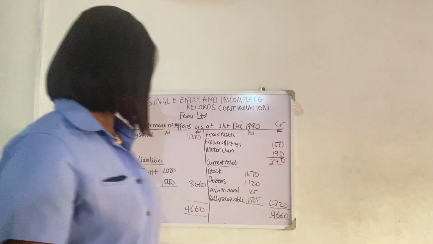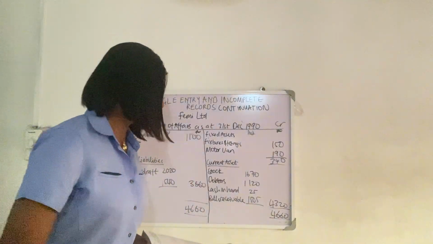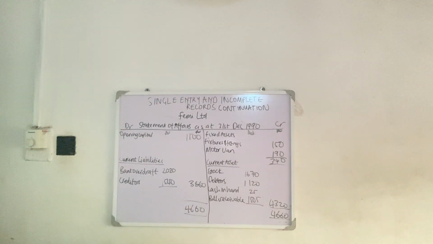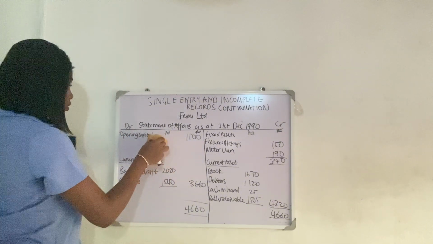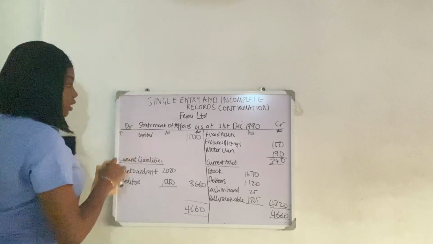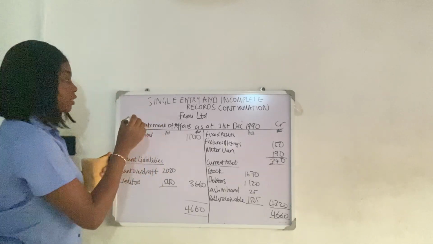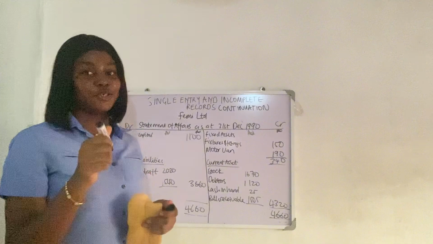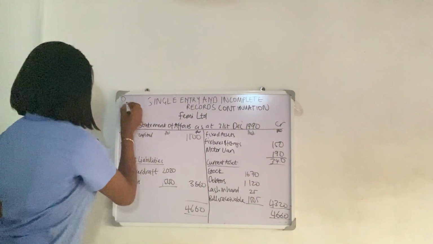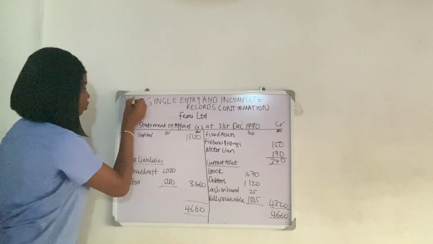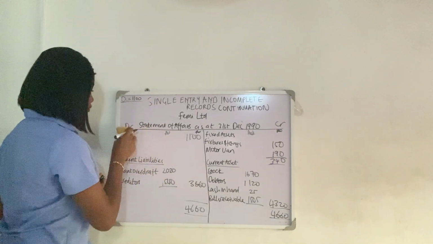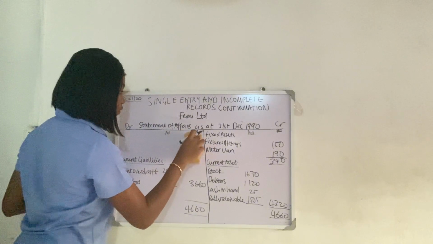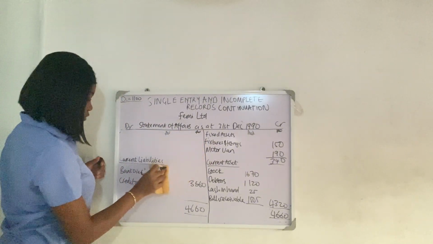I don't know how this board is going to fit, but God will help us. So let me rub off the board. Let me keep this opening capital. See, you guys, this is where it is. So if I ask, you will tell me where the opening capital is. This is where I'm hiding it. Opening capital is equal to 1,100. I just want to keep it here so that we know. Now let me clean it. Current liabilities, let me now clean this.